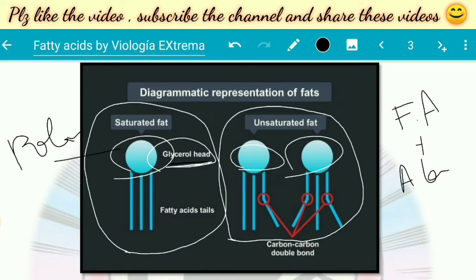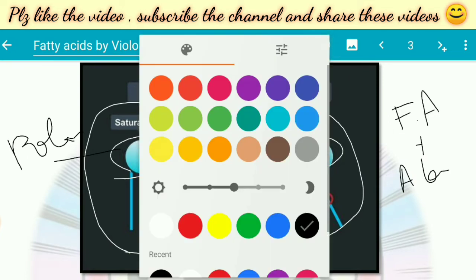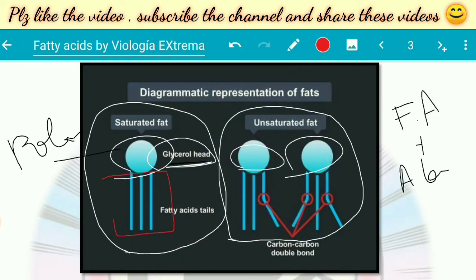Now the fatty acid part is this. This is the fatty acid part, which consists of a hydrocarbon chain, which is the non-polar domain, and a polar domain, which is a carboxylic group, which, you know, is attached to the glycerol head.